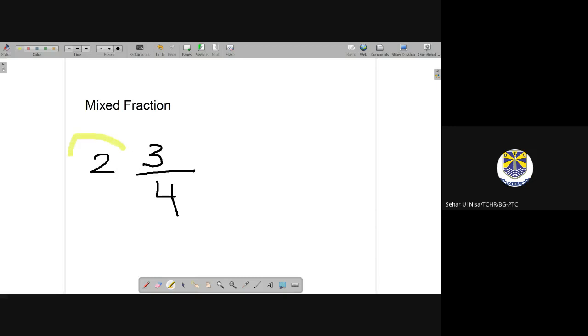The first part that is separate, we call it whole. And the second part that is over here is a fraction. And this fraction is a proper fraction. This fraction will always be a proper fraction. Clear?